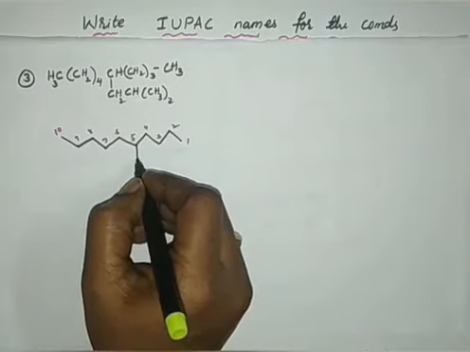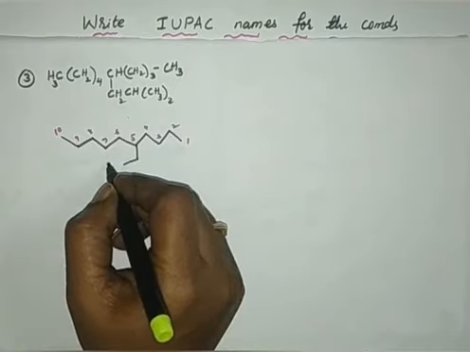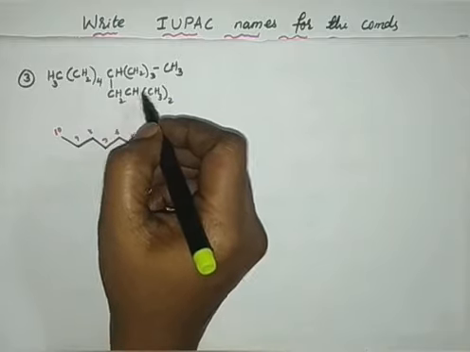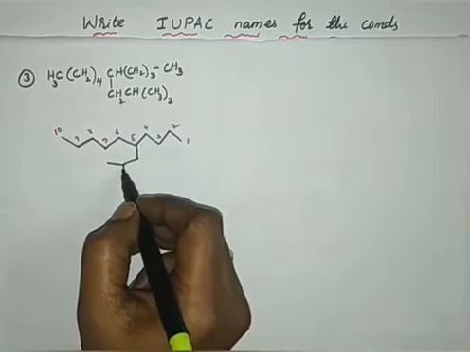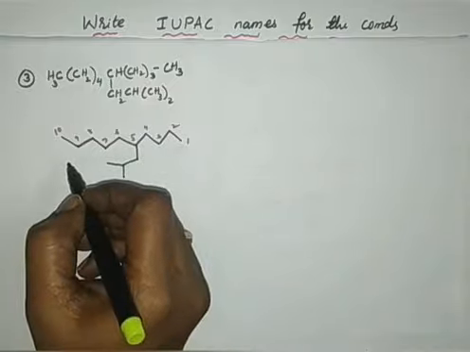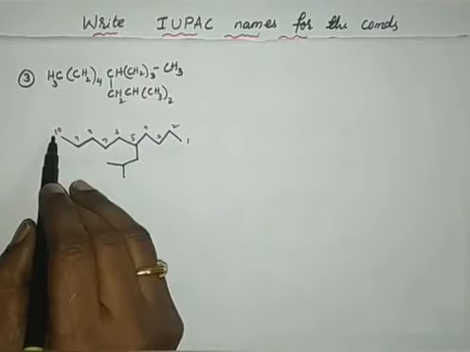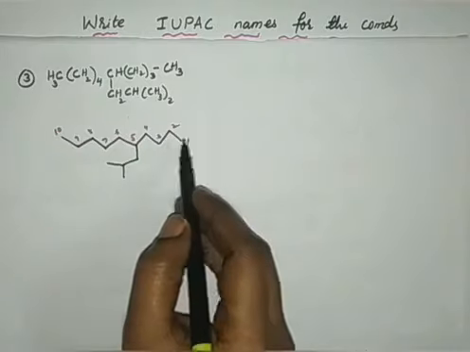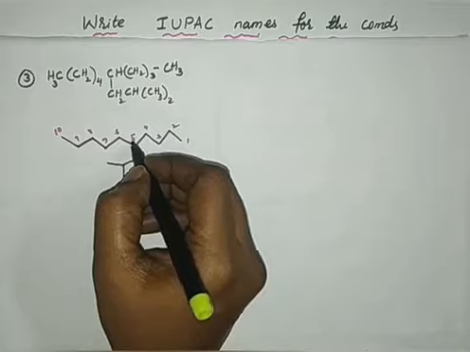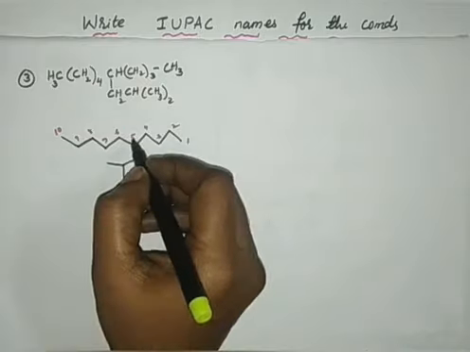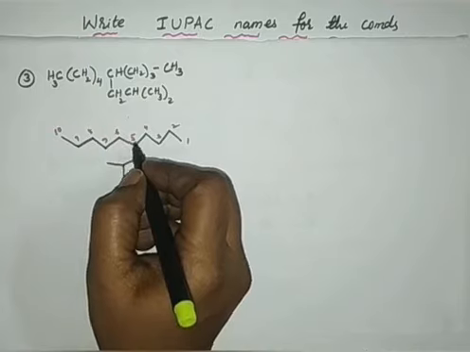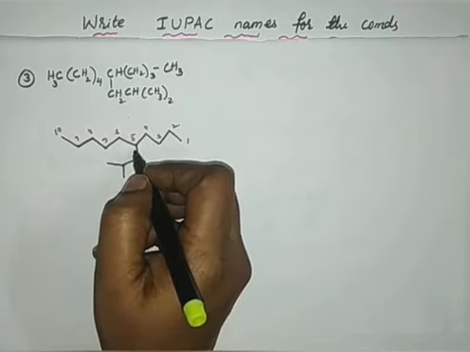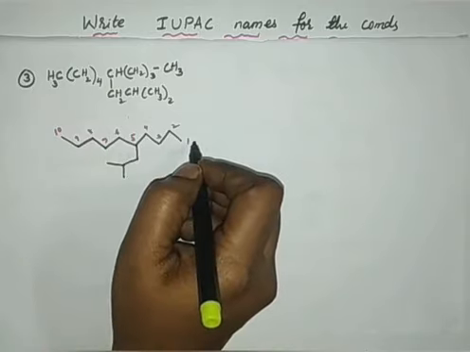CH2, CH, say 1, 2, 3. And this carbon has one more methyl, like this. So you have to write first a proper structure, then you can give the name. So decane, deca means 10 carbon atoms, ane means alkane. So decane confirmed, but now onto the 5th position. See, if you give numbering this side, it will give 1, 2, 3, 4, 5, 6. 6th number will be given to the substituent. The least number should be given to the substituent now. Therefore, we have to write numbering this side.